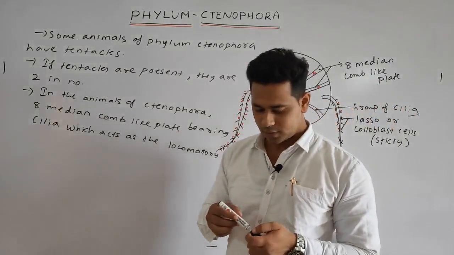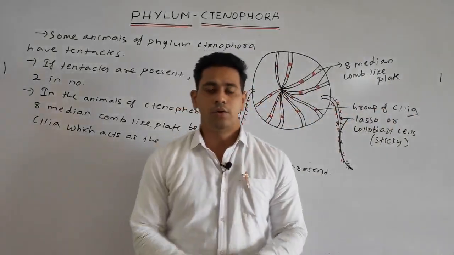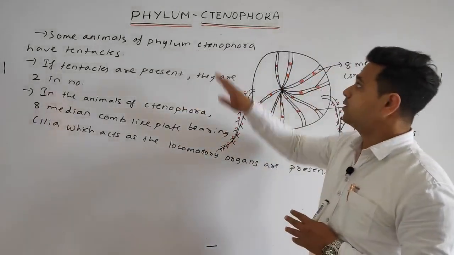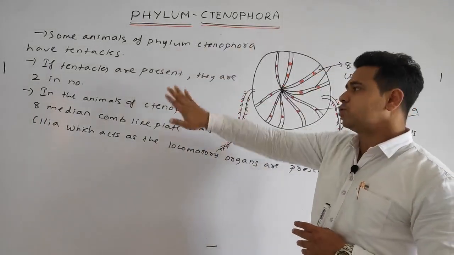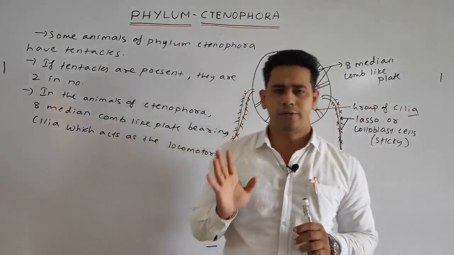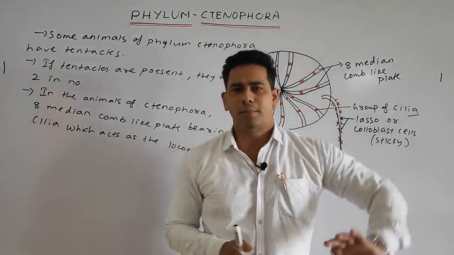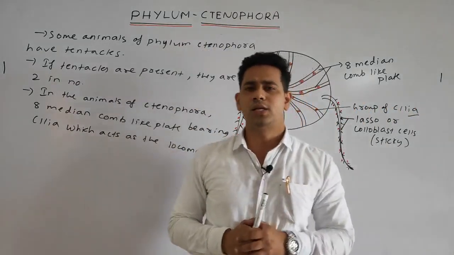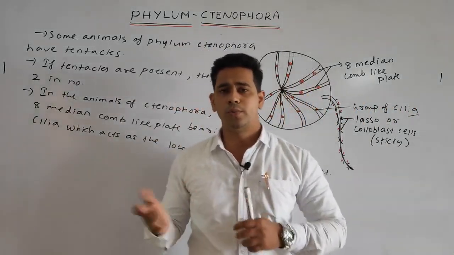Okay students, today we discussed one of your important phyla, the Ctenophora. Many 1 mark questions can come, and it can also come as a 2.5 mark question, but basically it is important for 1 mark.